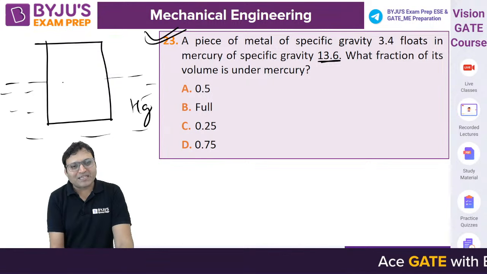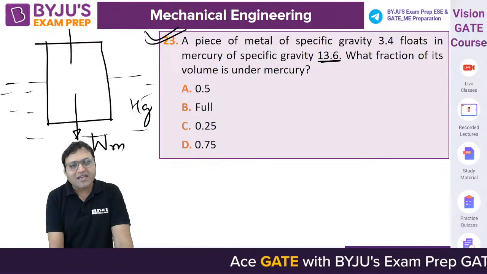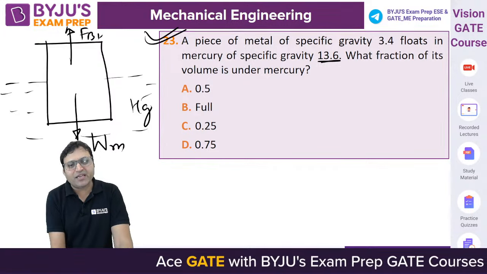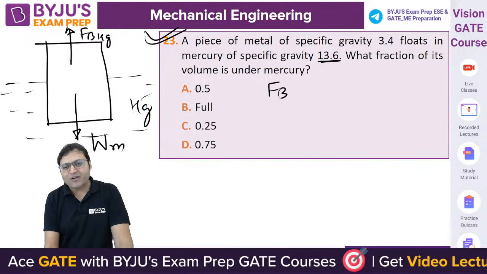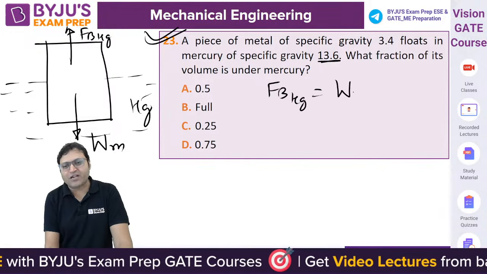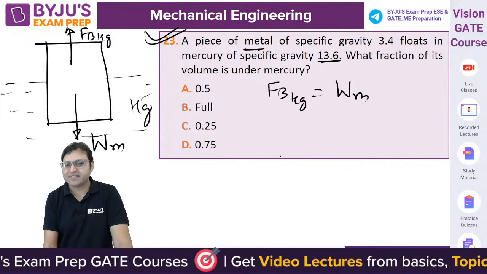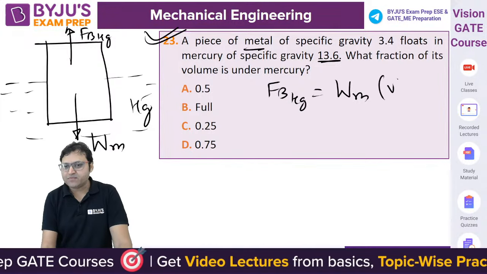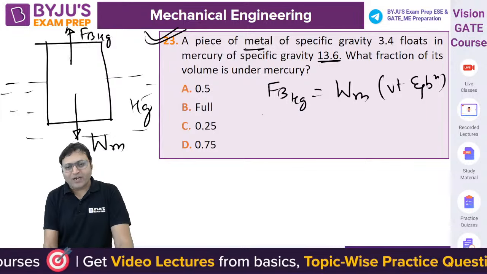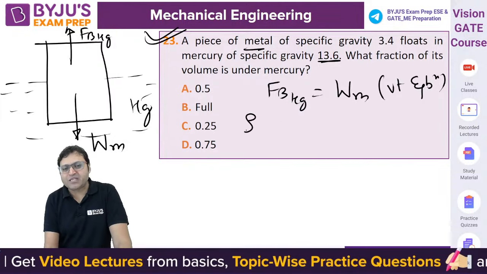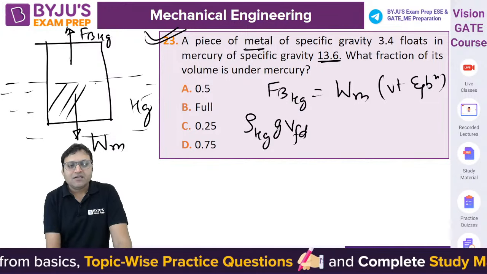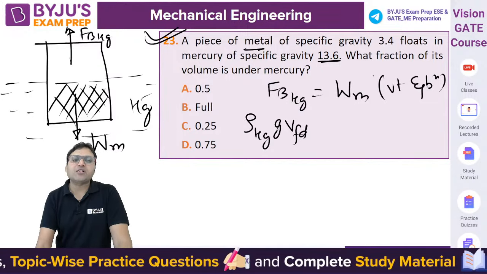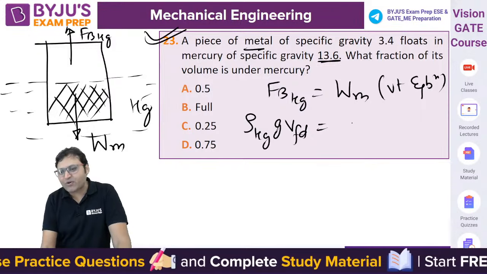You must be knowing the weight of the metal acts in the downward direction and the buoyant force by mercury acts in the upward direction. So for vertical equilibrium, the buoyant force by mercury should be equal to the weight of the metallic piece, isn't it? What is the buoyant force? According to Archimedes' principle, it is density of mercury into g into volume of the fluid displaced.